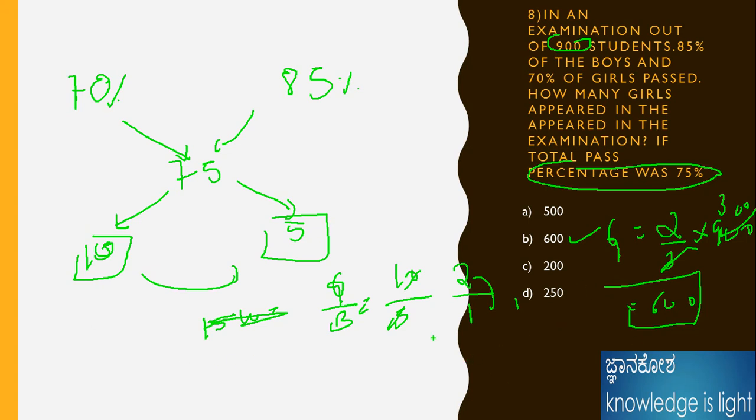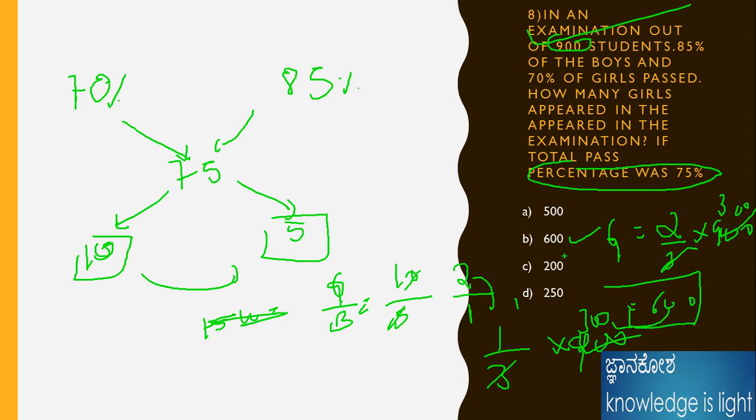If I ask for the boys, we can also easily solve it. 1 by 3 times 900 is 300. Total is 900, right? 600 plus 300 is 900, valid. Therefore the answer is correct: 600 girls and 300 boys. You can easily solve the question by using this logic, by the alligation method.